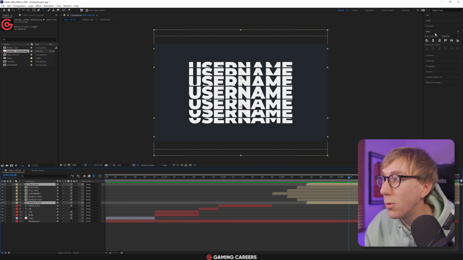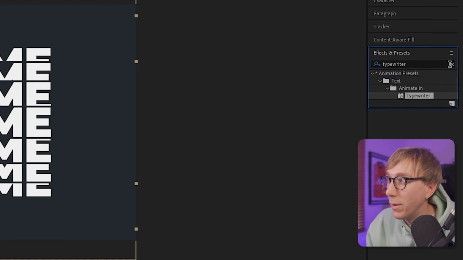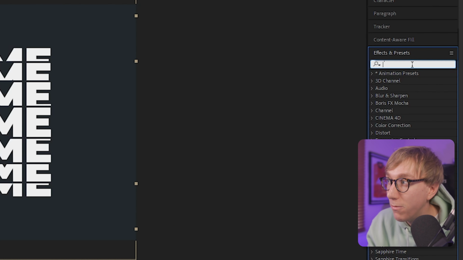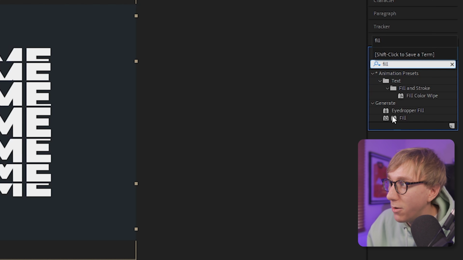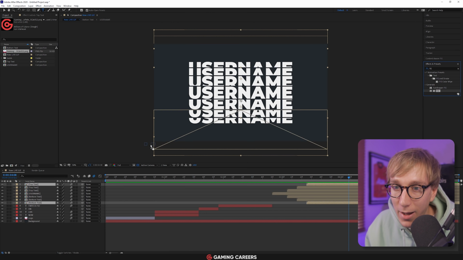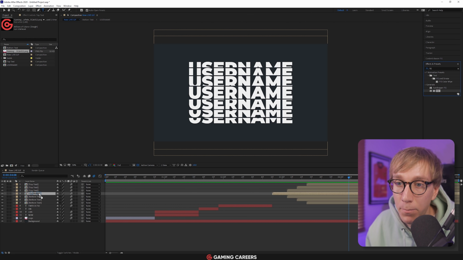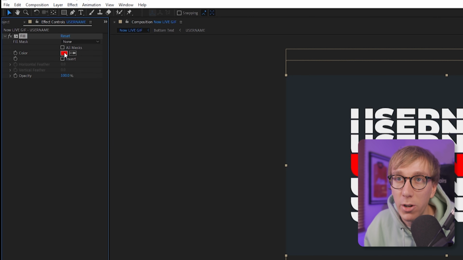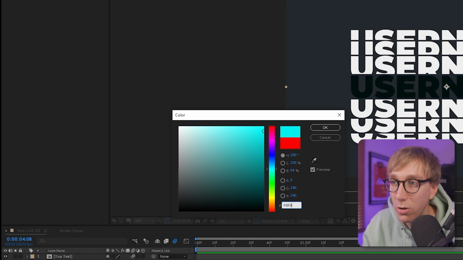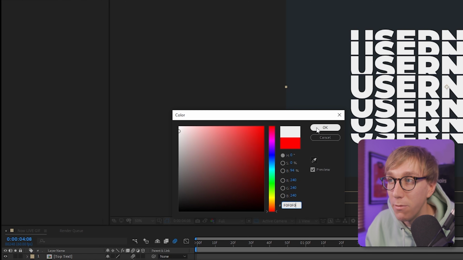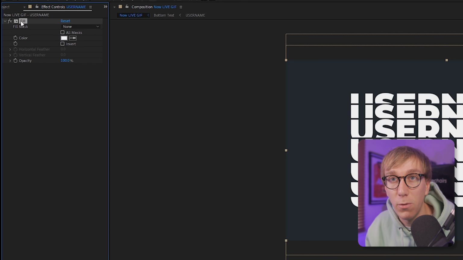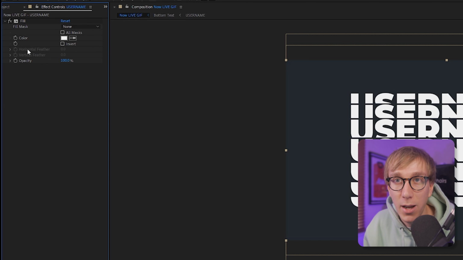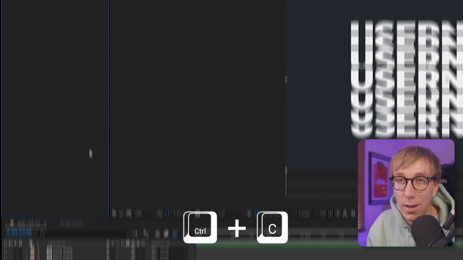So to do that, we can back up to our effects and presets panel here where we typed in typewriter earlier, and we're going to type in fill. We want to make sure that we're taking the generate fill effect, dragging that onto our username layer. You can see that that's changed the middle username layer completely red, which we obviously don't want. So we come up here to the effect control panel and we want to change the color red back to our original color or whatever color you want the center layer to be. So for me, that's white. But actually this is really useful because we're now going to copy and paste this effect into all of the other layers. So to do that, just highlight the fill effect up here, Control C like you would on any computer program,